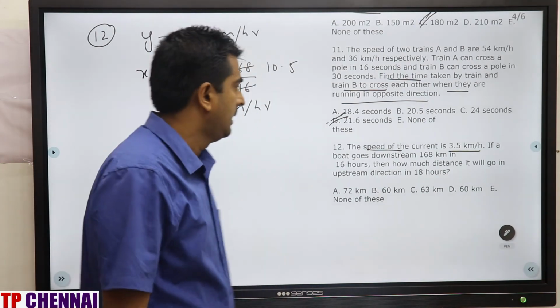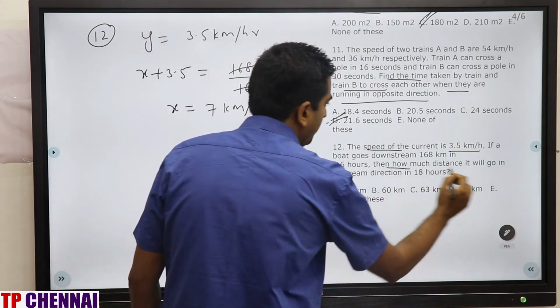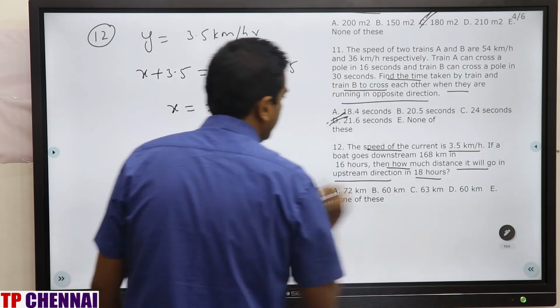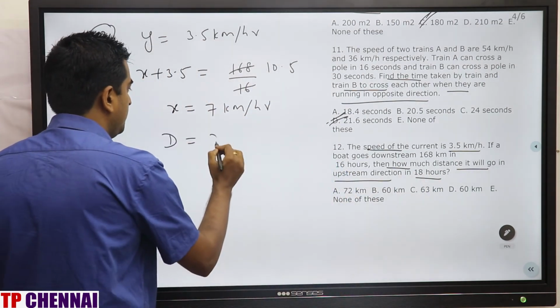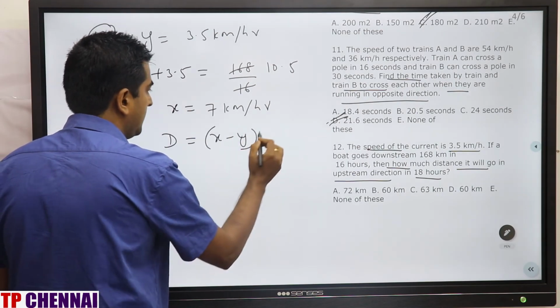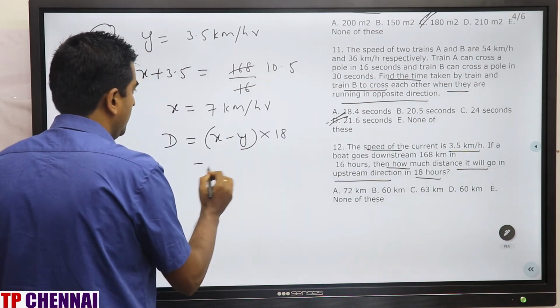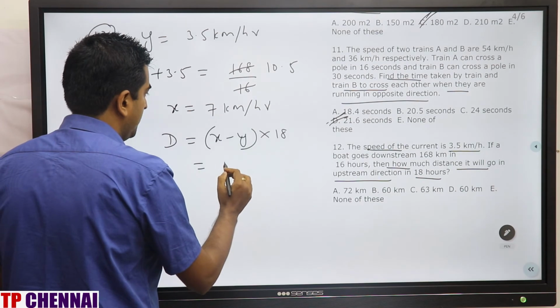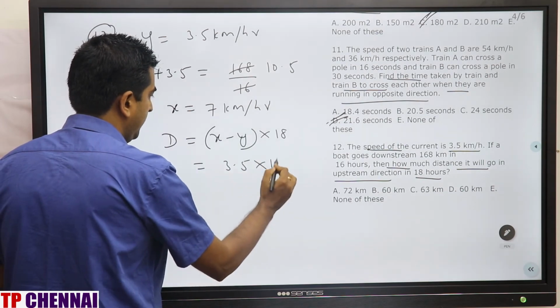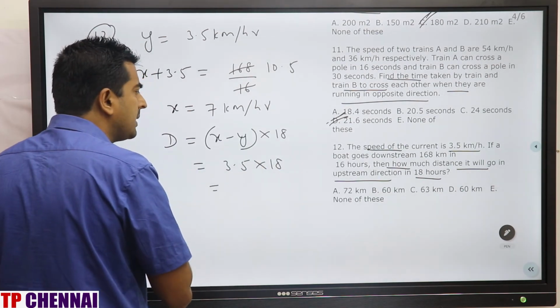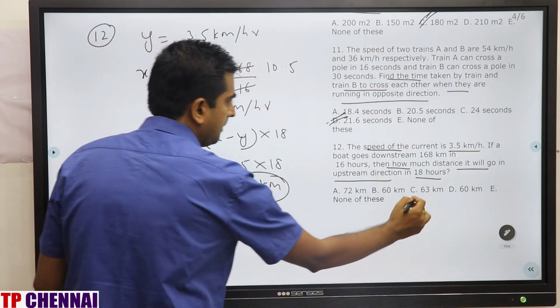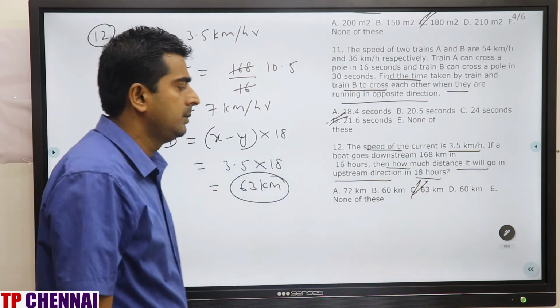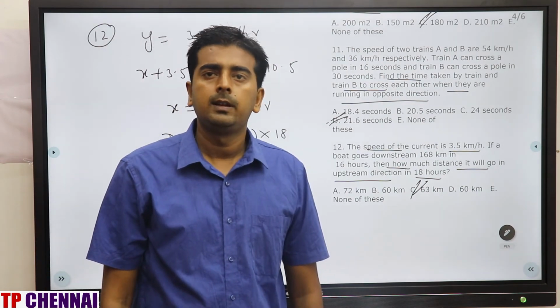Now what are they saying? How much distance will it go upstream in 18 hours? Distance is equal to speed into time. Upstream is nothing but (x minus y) into time. Time is nothing but 18. 7 minus 3.5 is how much? 3.5 into 18. 54 plus 9, 63 kilometer. Which is nothing but the third option. Clear?